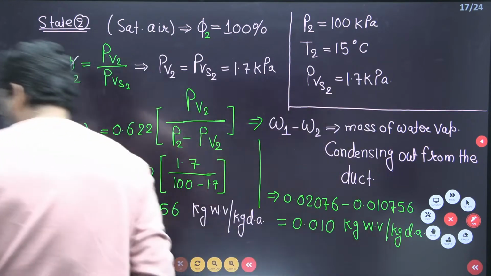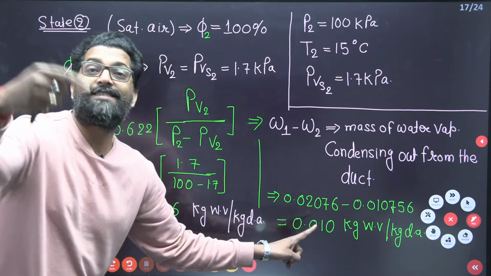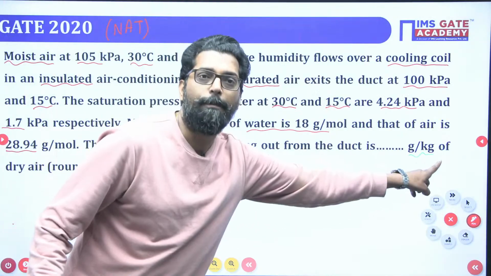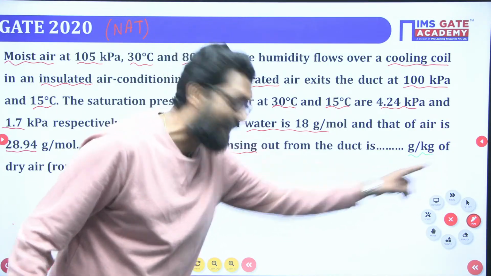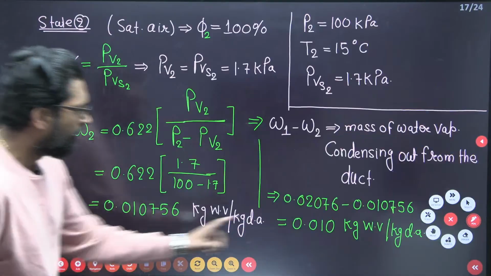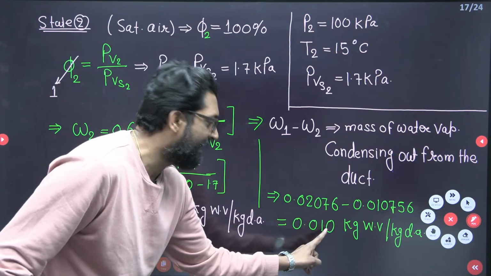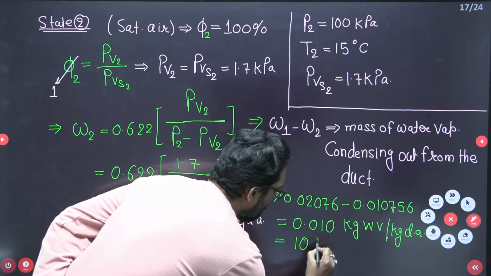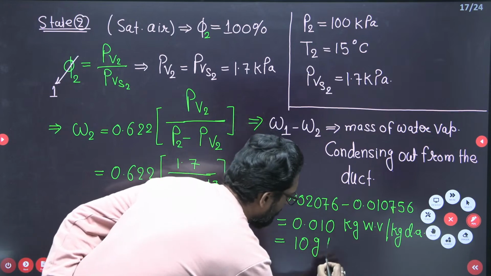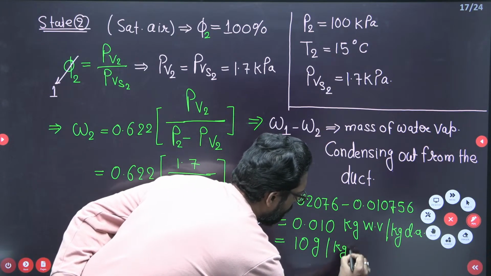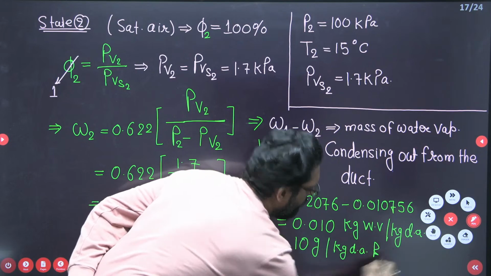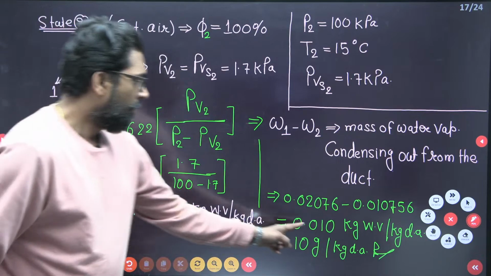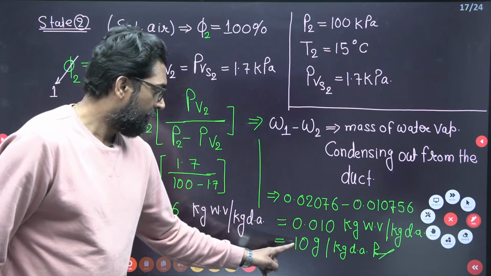My dear, if you put the value 0.01, your answer is wrong. Why? Because see the unit. The question is asking for gram. So convert it into gram. This is in kg, so in gram it is 10. So this is 10 gram per kg of dry air. That's it. This is your answer. Correct? Not 0.01.